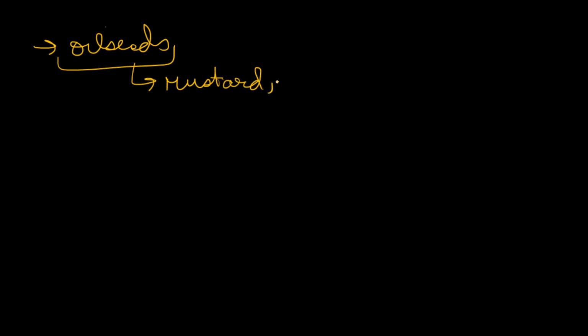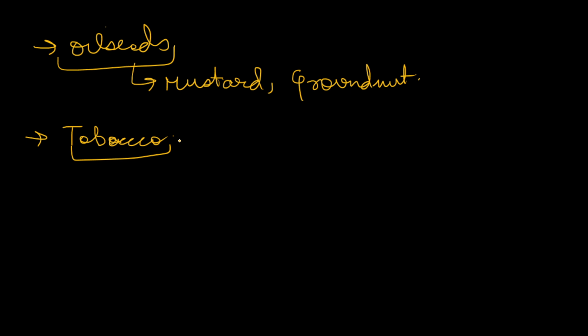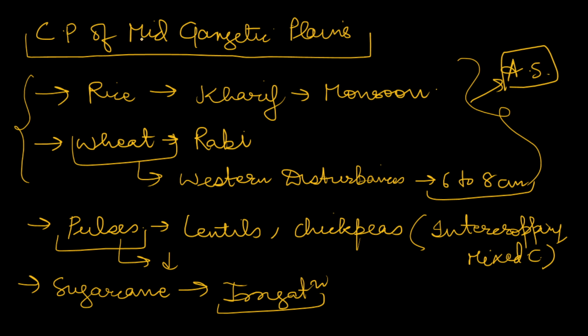In this region, you will also find the growth of oilseeds. Oilseeds are also a significant area here, especially mustard. Mustard is dominant, but groundnut is also seen. You will also see the production of tobacco in some regions in Bihar. So these are some of the important crops which you will see in the cropping patterns of the mid-Gangetic plains. I hope you understand these crops.